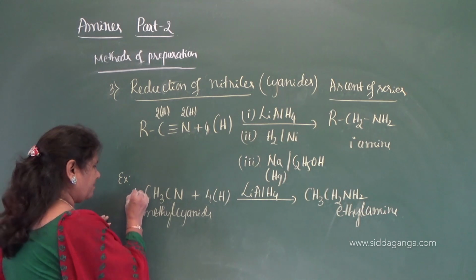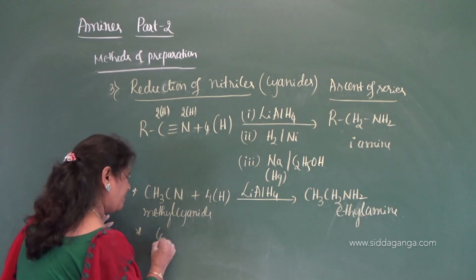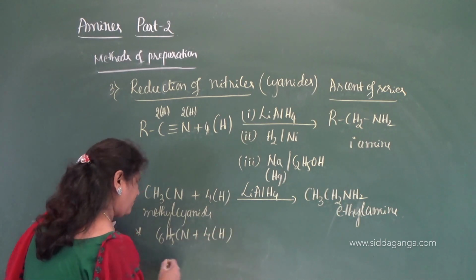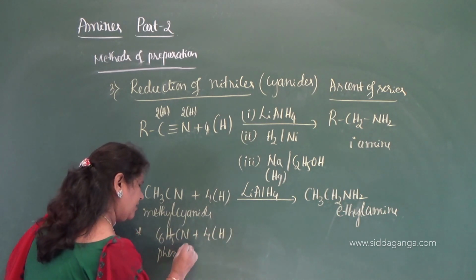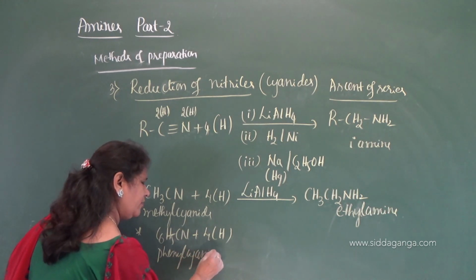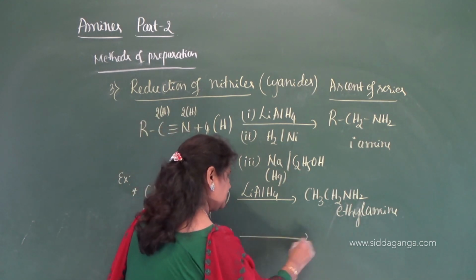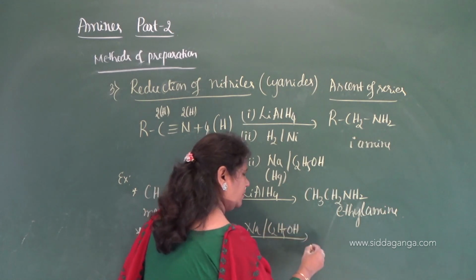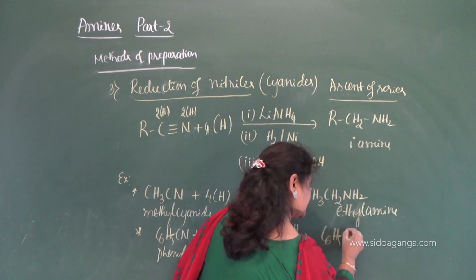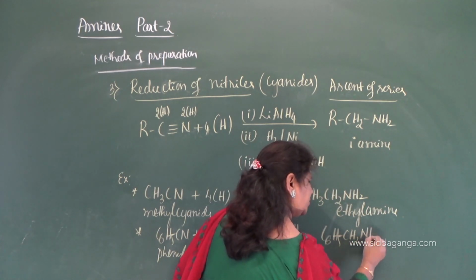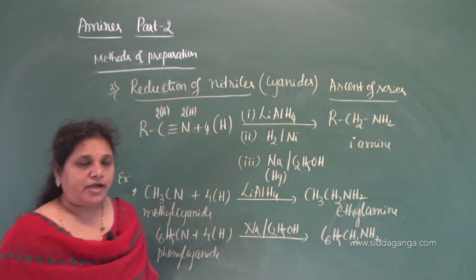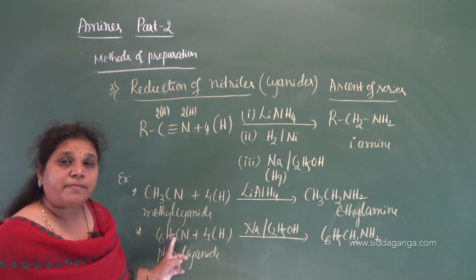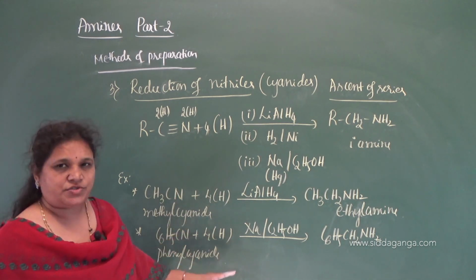Now, the second example, if you take phenyl cyanide, when it undergoes reduction in the presence of sodium in alcohol, what you get is C6H5CH2NH2. You should not write C6H5NH2 directly. You need to reduce the carbon atom of the cyanide group to CH2 here.